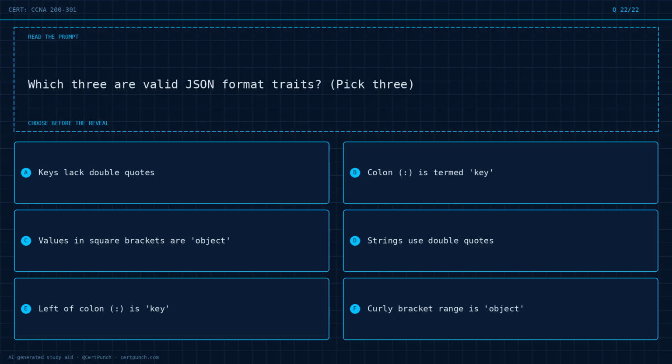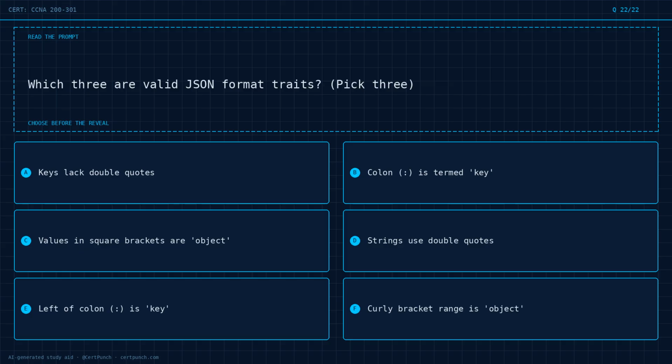Question 22 of 22. Which 3 are valid JSON format traits? Pick 3. Option A, keys lack double quotes. Option B, colon is termed key. Option C, values in square brackets are object. Option D, strings use double quotes. Option E, left of colon is key. Option F, curly bracket range is object.